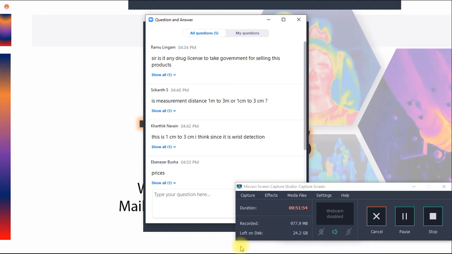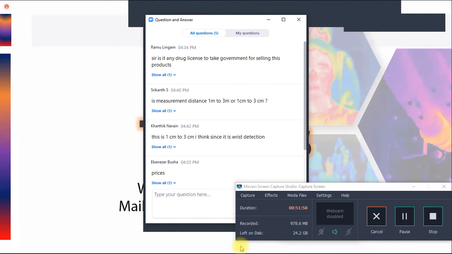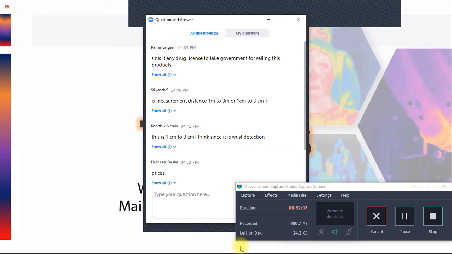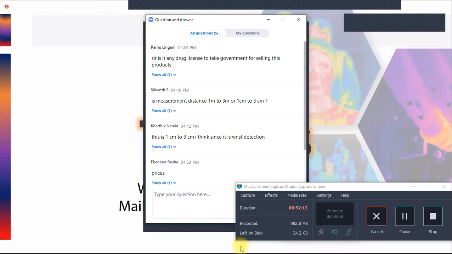BIS is already required, so it has BIS. Yes. Okay. Can we view the data, like temperature and all the details, on a smartphone with the application? I already told that on a smartphone we can get the voice and abnormal temperature detection, mask detection, those kinds of alerts.